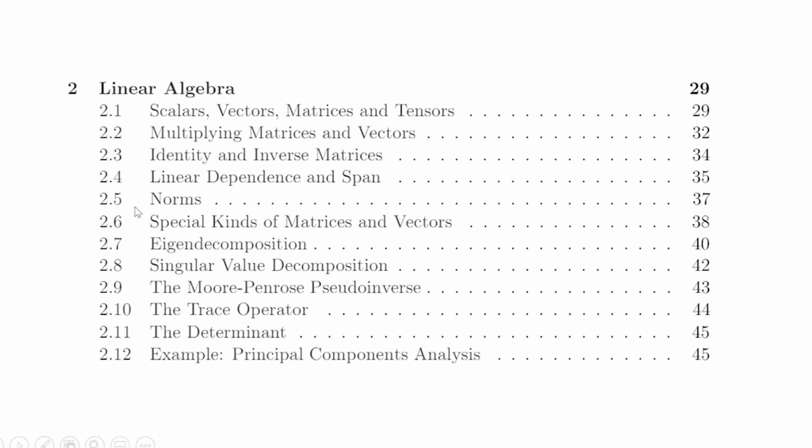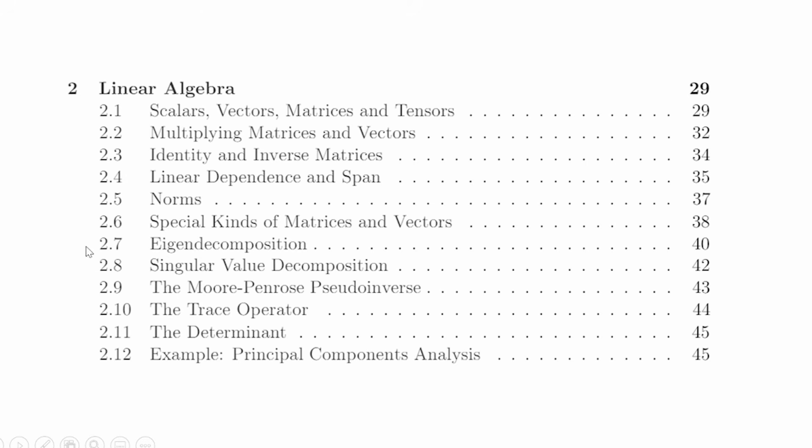In 2.5 we talk about how we can measure the sizes of vectors and matrices, and so that's critically important as well. 2.6 is an easy one. We just talk about special kinds of matrices like symmetric and diagonal matrices, which should be ringing a few bells, because again, we expect some prerequisite understanding in linear algebra, even though this introduction is pretty comprehensive.